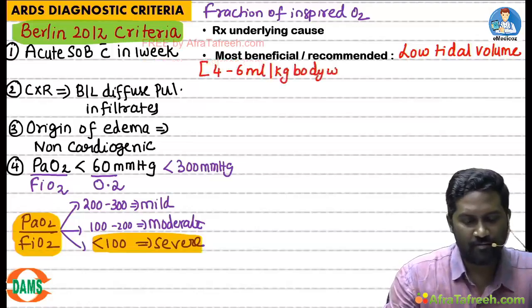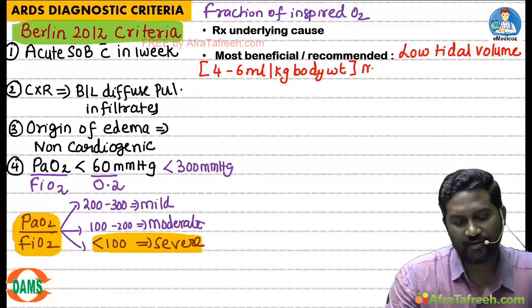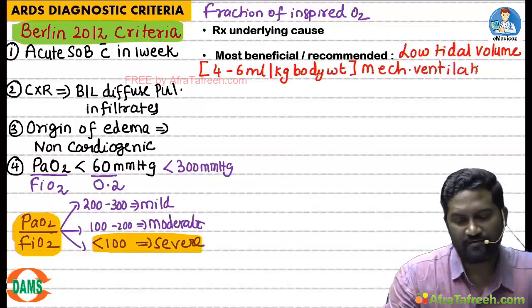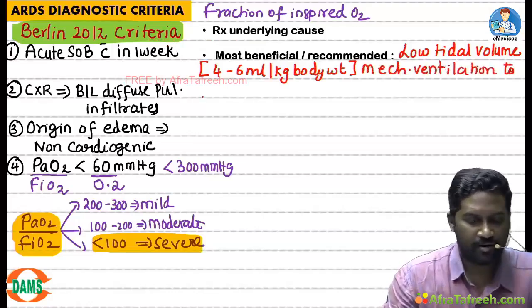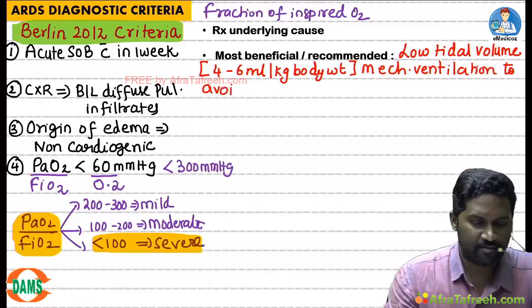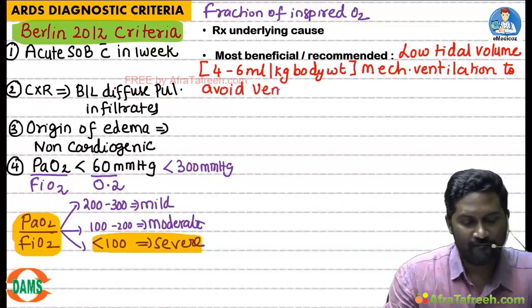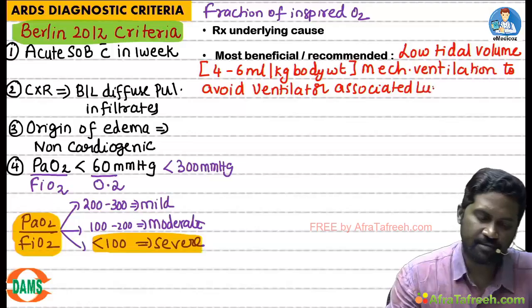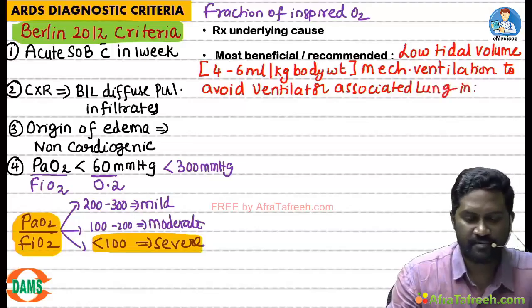Low tidal volume mechanical ventilation. Why low tidal volume mechanical ventilation? To avoid ventilator associated lung injury.